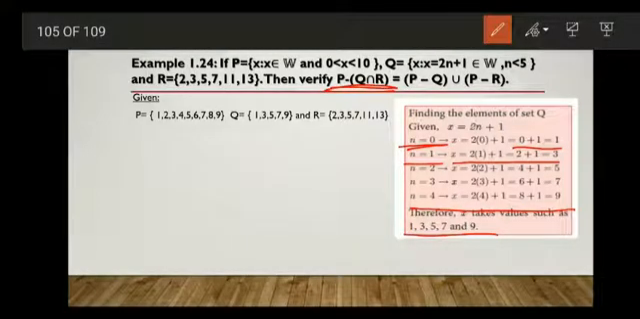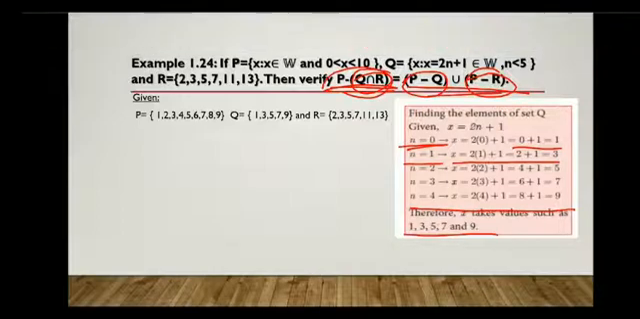First take LHS. In LHS, do the things inside the bracket, then do P difference (Q intersection R). Then take RHS. First find the things inside the brackets, then take the union of those two. Then you will get the answer. This is homework for you.